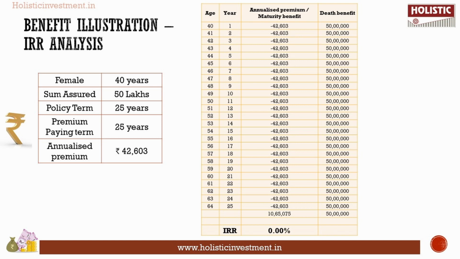Just to illustrate this, we have worked out a benefit illustration here. A 40-year-old female buys this plan for a sum assured of rupees 50 lakhs with a cover till the age of 65 years. Her regular premium for this life cover is 42,603 per annum. The total premium paid for the 25 years amounts to rupees 10 lakh 65,000. This amount is returned at maturity. The IRR calculation for this cash flow results in 0. The life cover is the only benefit under SBI Life Saral Swadhan Plus.